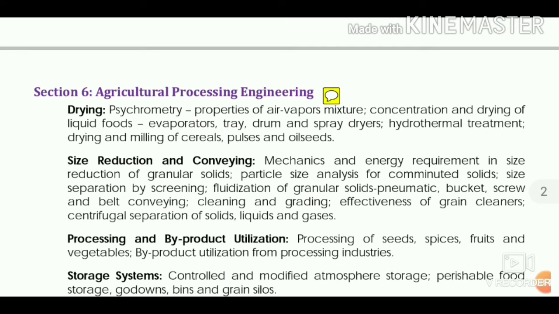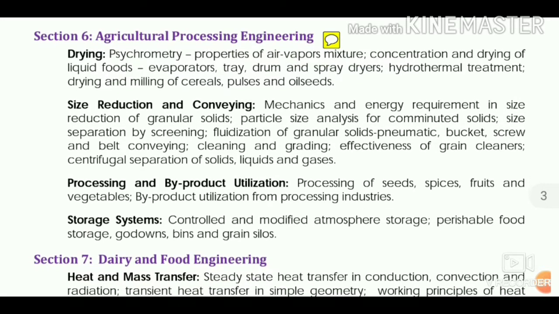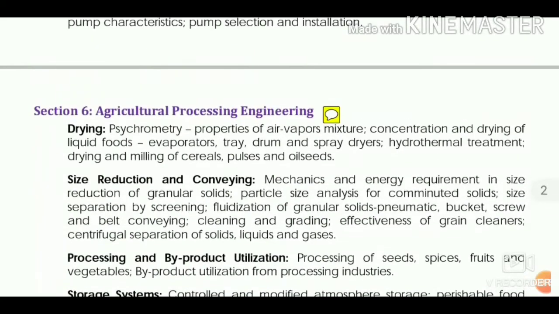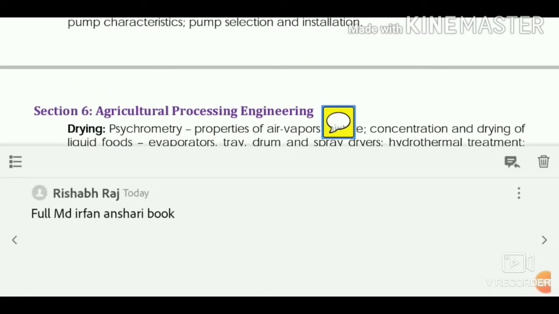And now coming to food processing. For food processing, there are 4-5 topics like drying, size reduction, conveyance, processing, product utilization, storage, heat and mass transfer, preservation, and food kinetics. For all these portions, you should go to one and only MD Irfan Ansari book. There is no need to study anywhere else for food processing. Whatever you have read for your semester is another thing; that doesn't matter for GATE. You can simply study that for your semester, but for GATE preparation, the MD Irfan Ansari book is the best book.